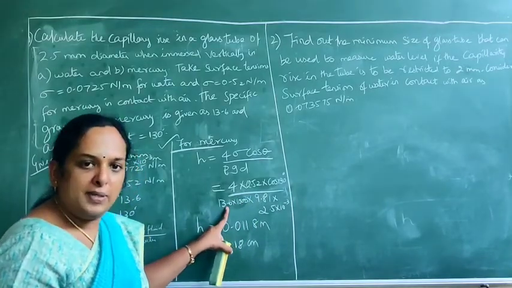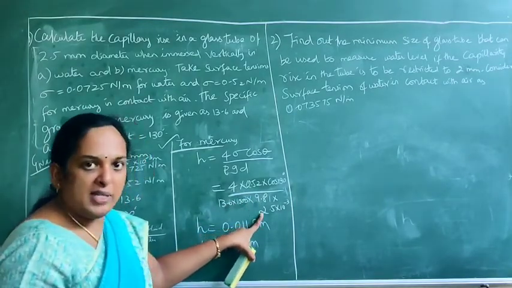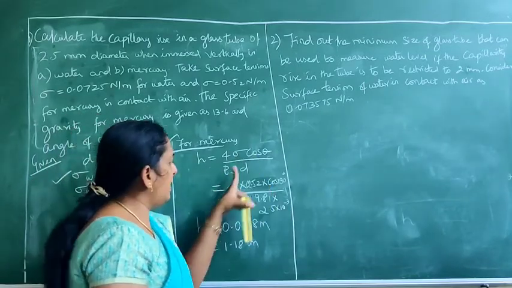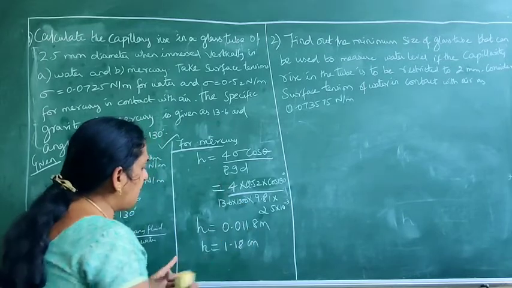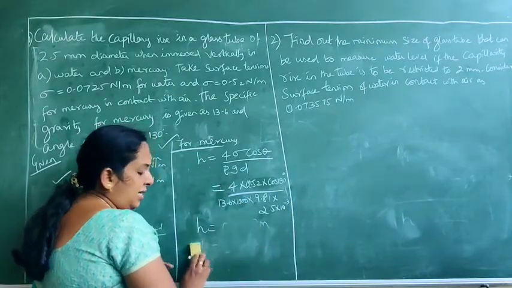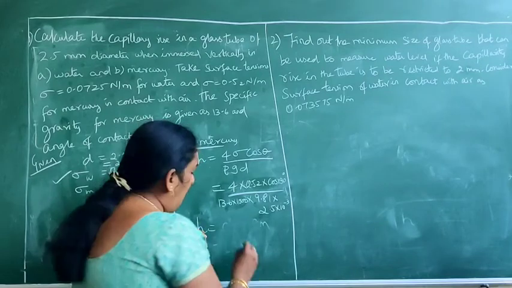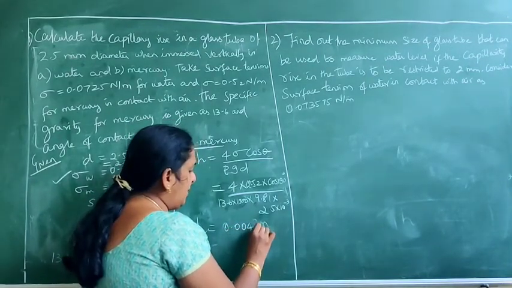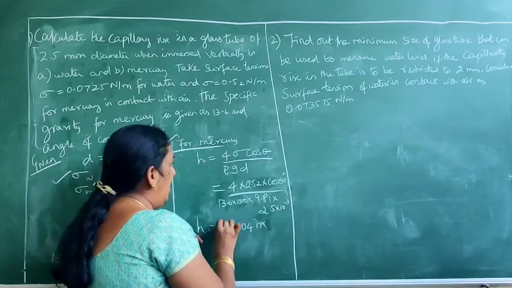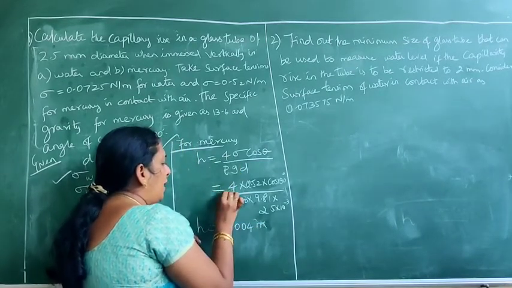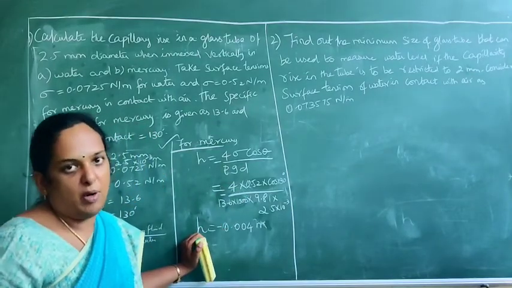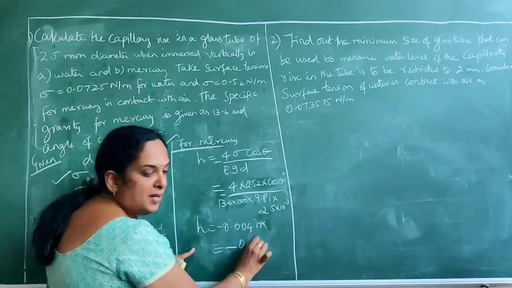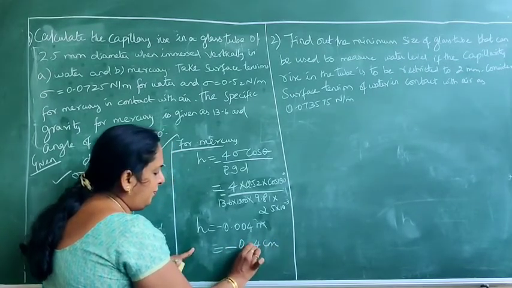Is it clear? G is the same, 9.81. Diameter is the same since the tube is the same. So the only things you have to change are sigma, cos theta as well as rho. Just substitute here. So the answer you get is H is equal to 0.004 meters. But it has to be negative. Why? Because it is not a rise, it is a fall. So when we convert into centimeters, it is minus 0.4 centimeters.